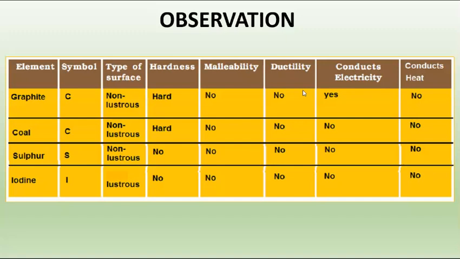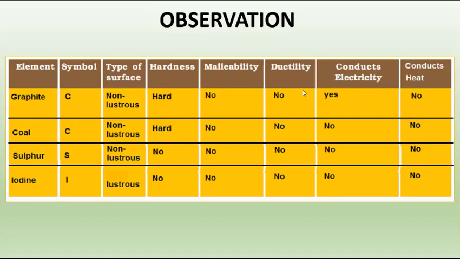Now in the case of coal, it is also non-lustrous, but it is hard, that is brittle. It is non-malleable, non-ductile. It doesn't conduct electricity. It doesn't conduct heat. Now you might have seen that we burn coal, but burning is different and conducting heat is different. You might be confused that we use coal as a fuel. That is true, but it is not used for conducting electricity.